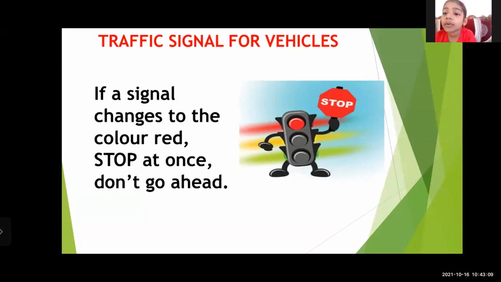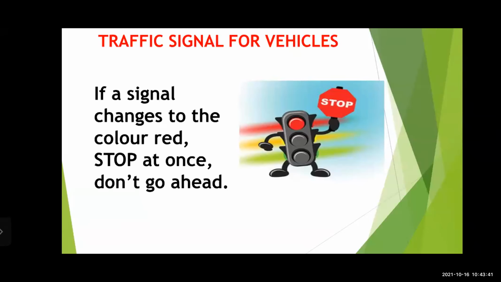S-T-O-P, stop at once, don't go ahead. If a signal changes to the color red, what we have to do? Yes, dear students, we have to stop at once and not go ahead.